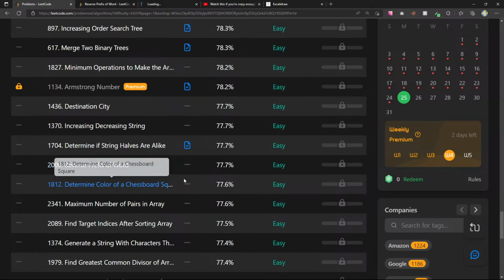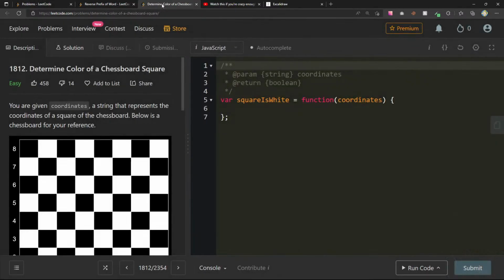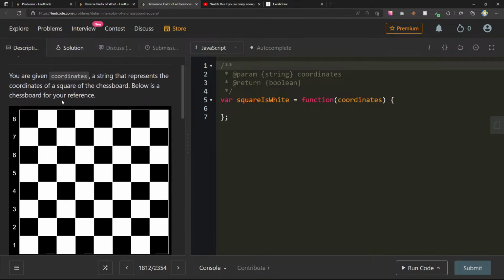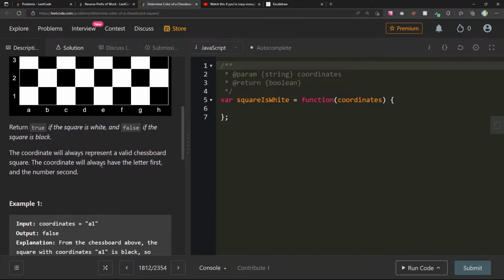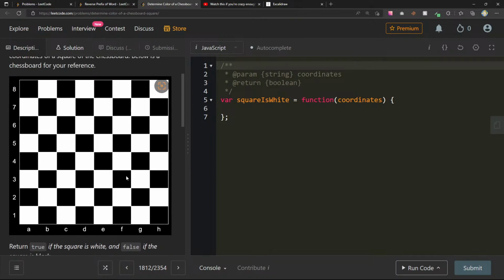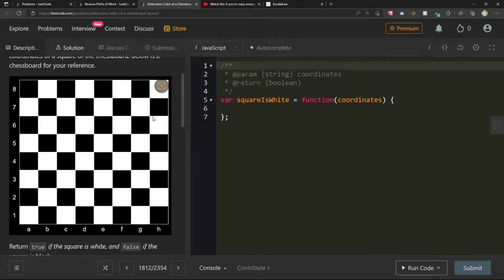So determine color of a chessboard square. You are given coordinates, a string that represents the coordinates of a square of the chessboard. Below is a chessboard for your reference. Return true if the square is white, and false if the square is black. Okay, and I guess the chessboard is always this length, right? Okay, so there's definitely some formula here.